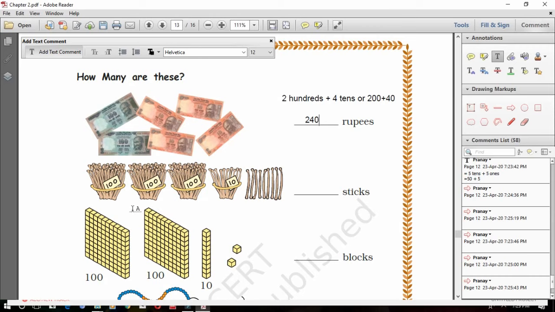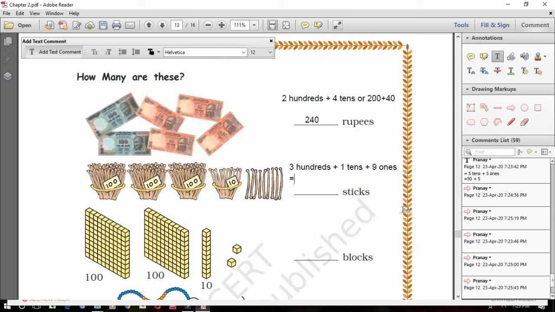Okay. So now next one, you see they have some sticks. It is divided in hundreds, tens and ones also. First find out how many hundred sticks are there. It is 3 hundreds. Then plus how many tens are there? 1 tens plus how many sticks are there? Just loose items, that is 1, 2, 3, 4, 5, 6, 7, 8, 9. So how many ones are there? 9 ones are there. Okay.